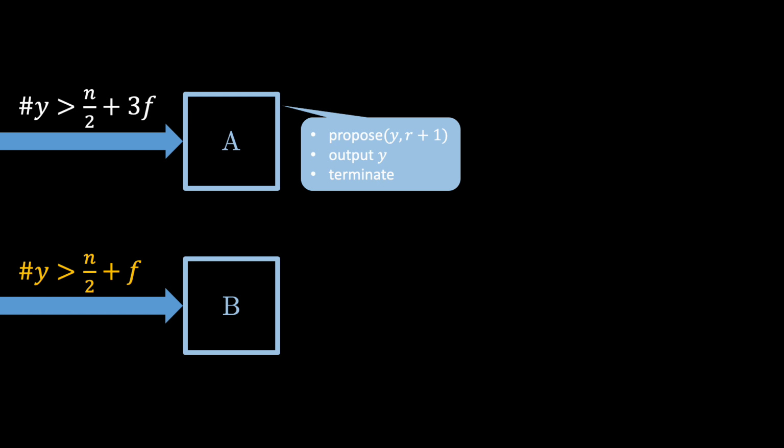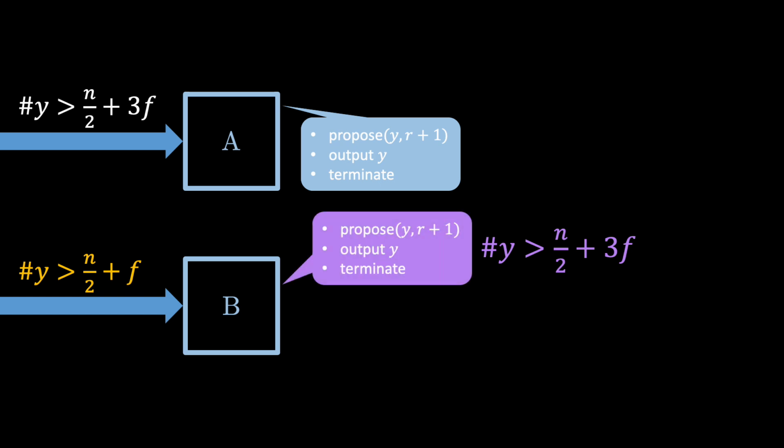The first possibility is that B receives more than n/2 + 3f proposals on y, like A did. Then, B also proposes y with the round tag r+1, outputs y and terminates. Alternatively, B might receive more than n/2 + f, but not more than n/2 + 3f proposals on y.